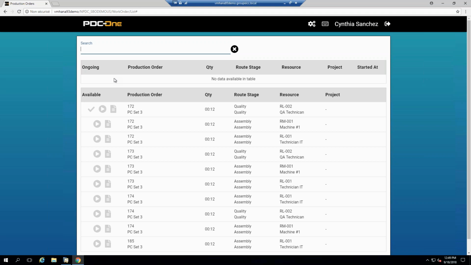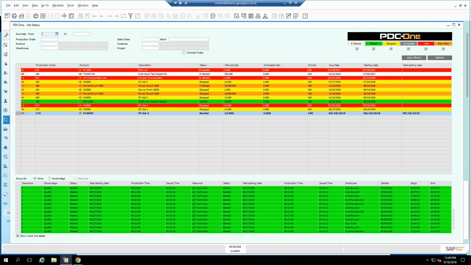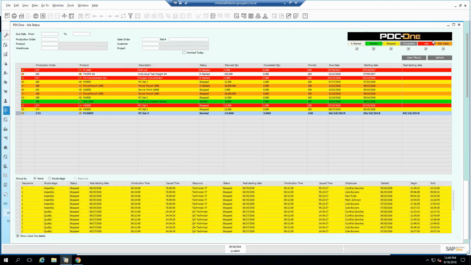As far as saving time, it's a tremendous amount of time that's being saved because, as you know, if you have people on the floor writing down, if you have people in the office typing in, not only does it take time, there's also a risk of errors. The example we took did not manage lot numbers and serial numbers, but if some of these items are lot managed or serial managed, the system will ask for those lot numbers that can be scanned, and it will automatically do that transaction on the SAP side. So I hope this was a good demo. I will be happy to answer any questions that you may have.